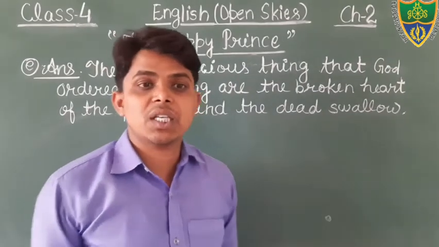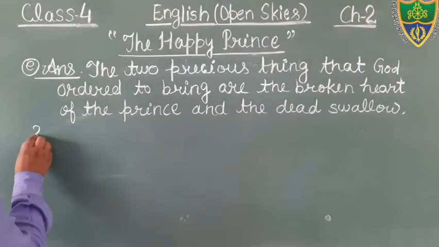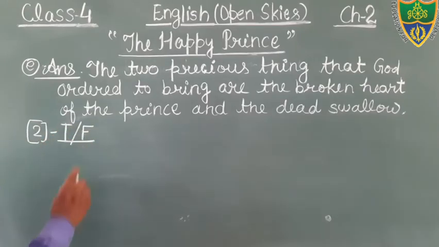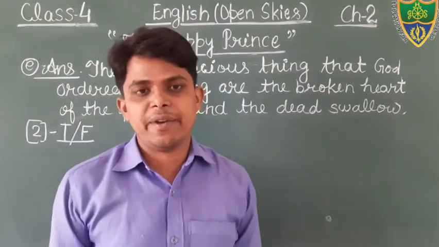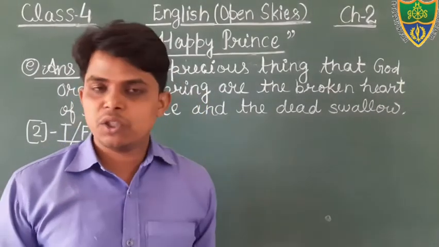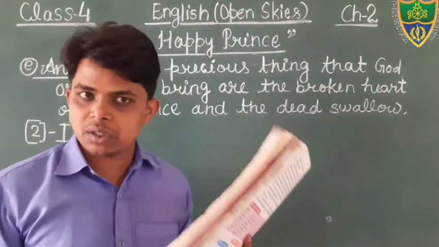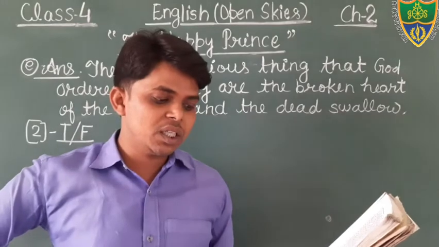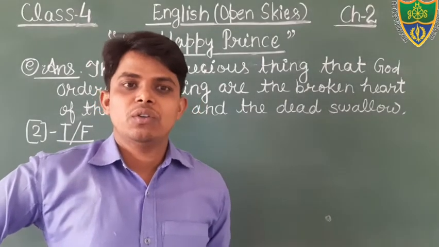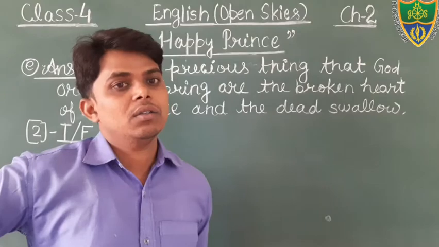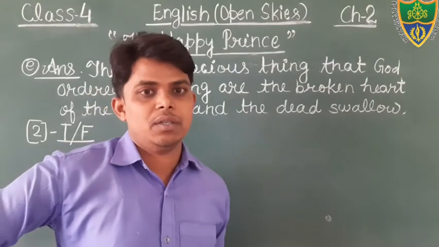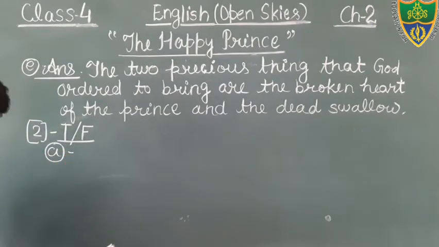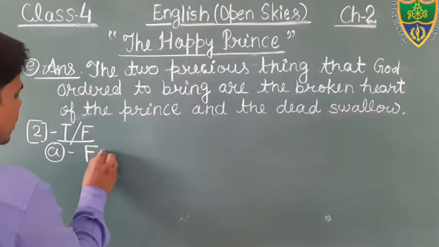Now students, we will discuss the second exercise, that is True or False. Okay students, we have to fill true or false in the given box. Just see what the question is. Dear students, I will not write the question; you can see it in your book. The swallow and the happy prince were childhood friends. No, they were not childhood friends. So you will write the word false. Question number A is false. You will write the word false in the given box.